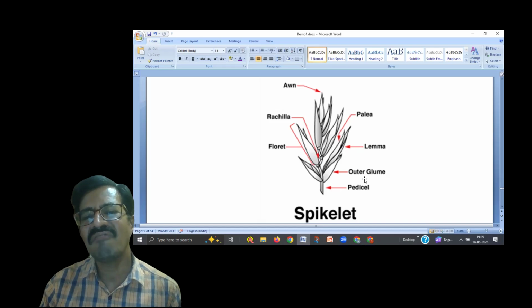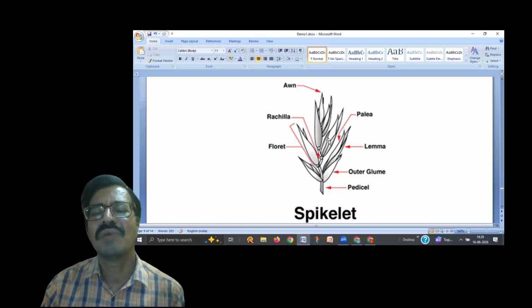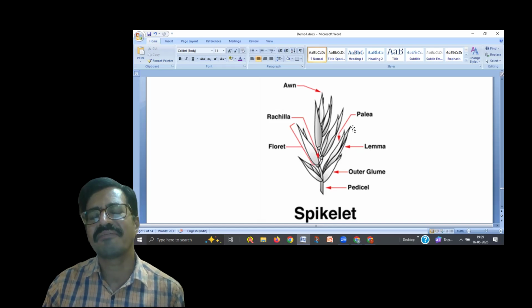The sterile ones are called glumes, and the fertile ones, here you see the outer bract is called lemma. The inner bract is called palea. These are the fertile structures, and they form the flower here. And lemma is larger than the palea. That you have to remember.